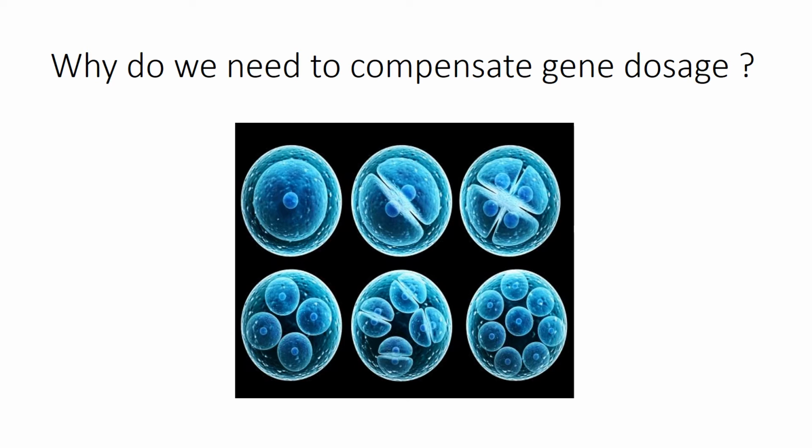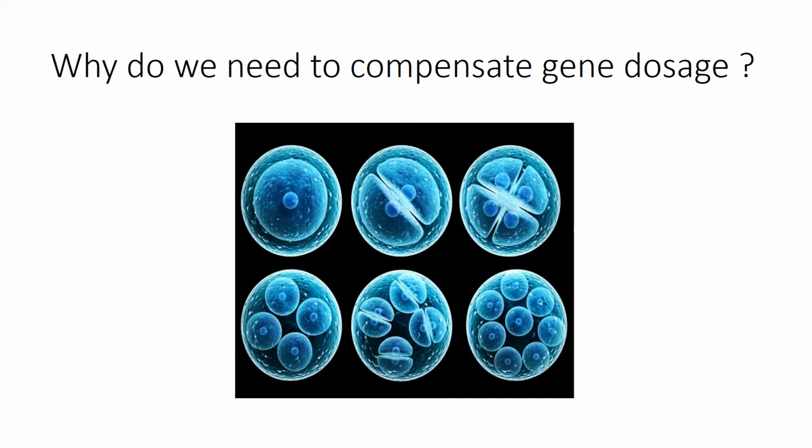So, we have discussed what dosage compensation is. But we need to ask, why do organisms need to compensate for gene dosages? In most species where sex is determined by differences at the chromosomal level, it leads to a difference in dosage of genes on those chromosomes. For example, in humans, Drosophila or C. elegans, one sex carries a single X chromosome and the other sex carries two X chromosomes.